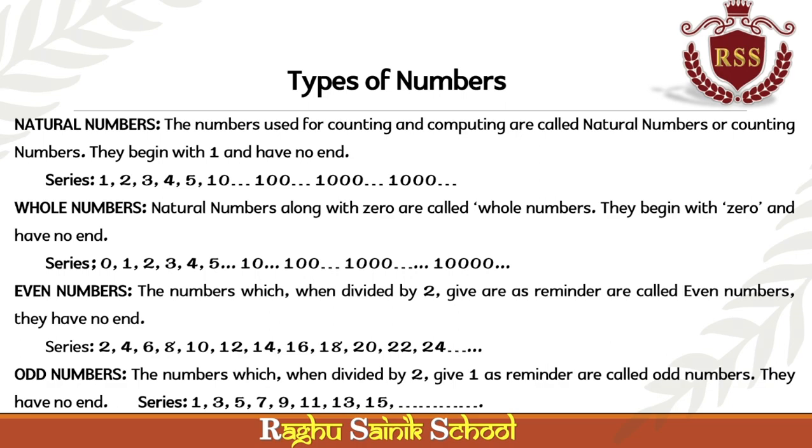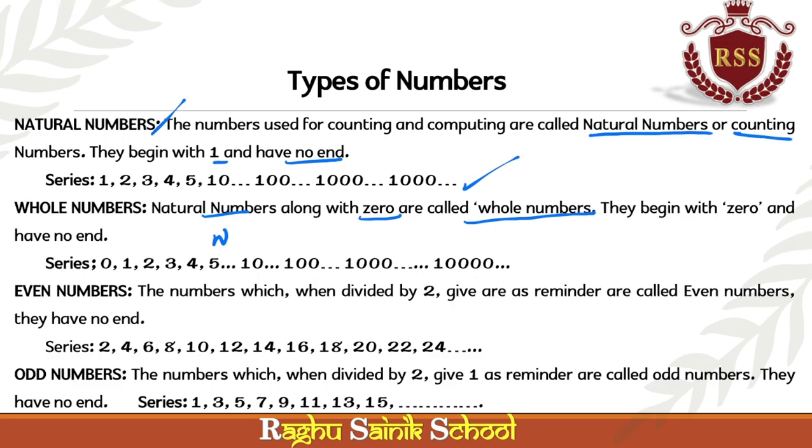In that, very important is natural numbers. The numbers used for counting and computing are called natural numbers or counting numbers. They begin with 1 and have no end: 1, 2, 3, 4 and so on. Whole numbers: natural numbers along with 0 are called whole numbers. Very important. They are denoted by W and they are 0, 1, 2, 3, 4, 5, 10 and so on.